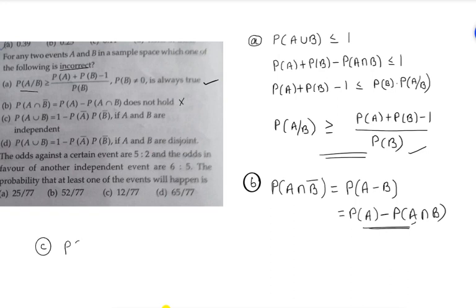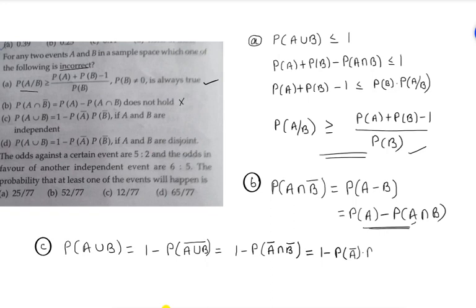At the same time you can see the third statement, P of A union B is given as 1 minus P of A union B whole bar. According to De Morgan's law we can write P of A bar intersection B bar. Again we can write that as 1 minus P of A bar into P of B bar, because in the question it is given they are independent events. That's why P of A bar into P of B bar. So the third option is also correct.